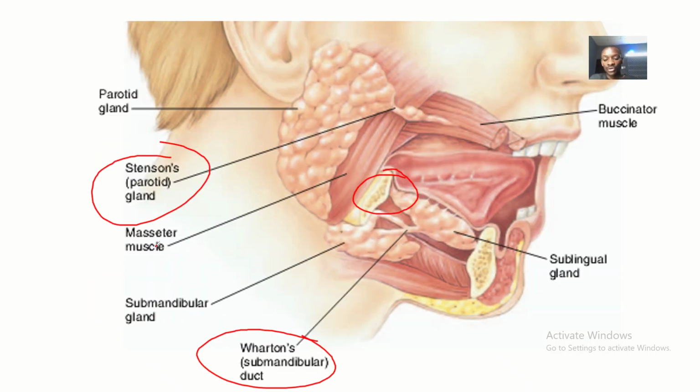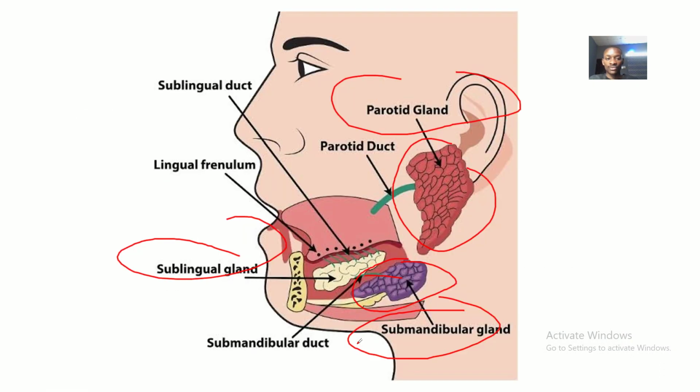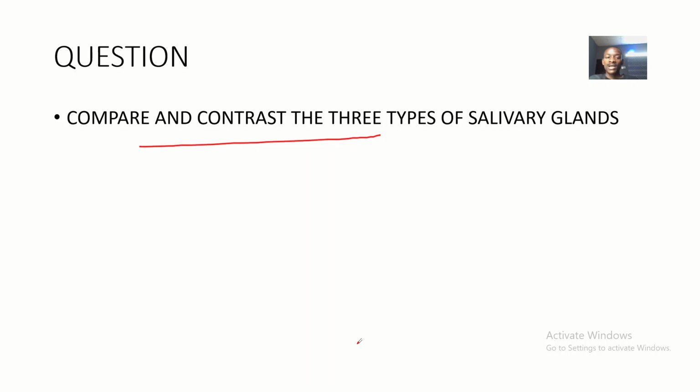Let's just have a revision on the ducts. The parotid gland is Stenson's duct. The submandibular gland is Wharton's duct. The sublingual gland is the duct of Rivinus. So that's basically the compare and contrast of the three types of salivary glands.